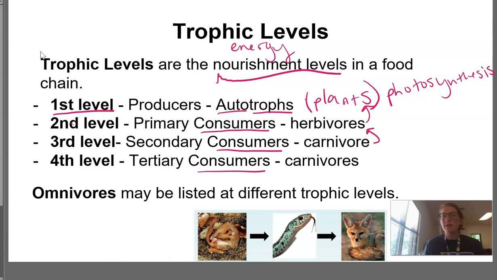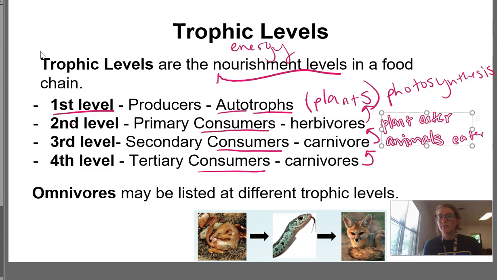A carnivore is something that eats only animals. An herbivore is something that eats only plants. So a plant eater, and this is an animal eater. Next level, tertiary. That still just means carnivore, so it's a carnivore that eats other carnivores. Each one of these consumers, remember, are all called heterotrophs.